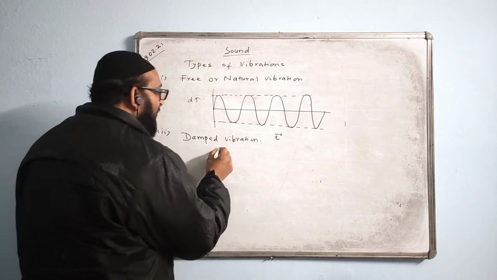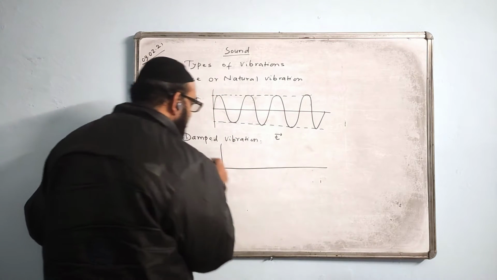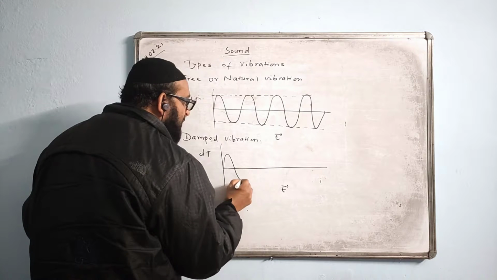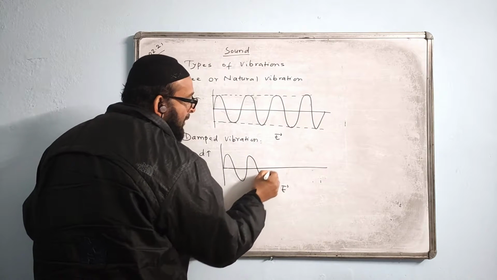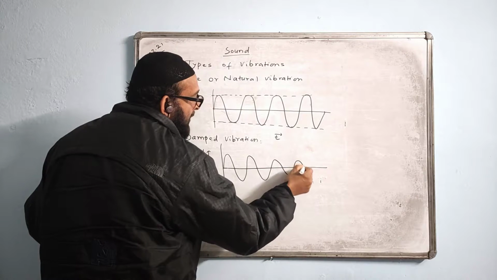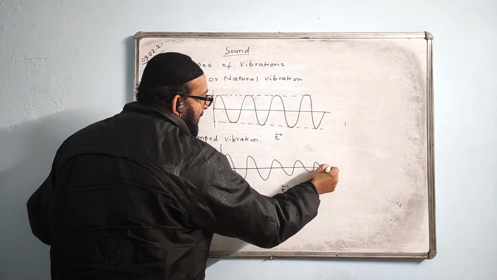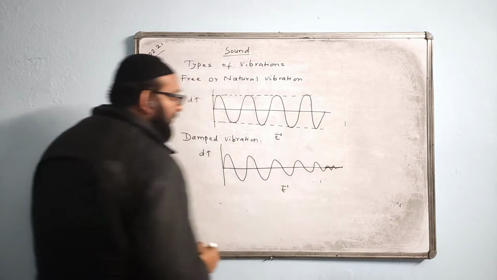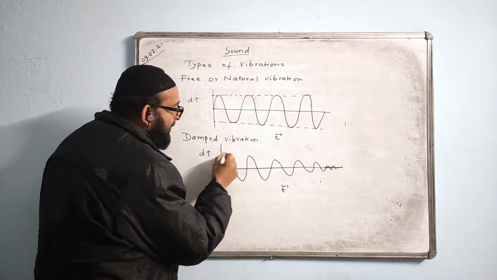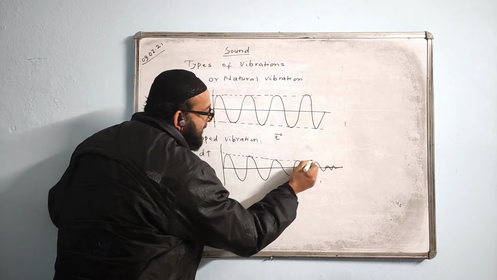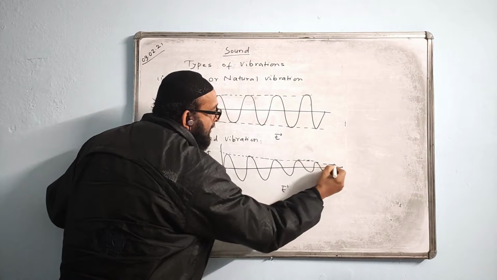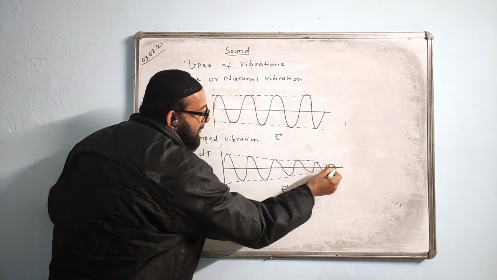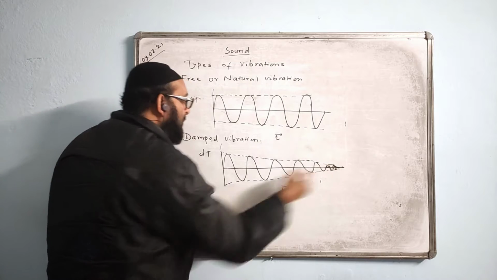The displacement time graph for damped vibration we can draw like this. Displacement here, time over here, and the graph will keep on decreasing. First it will be larger, then lesser, and lesser like that, and then it will stop. The amplitude will keep on decreasing like this. You show the decrease in the amplitude this way. And out here it will go on like this, and then it becomes zero.